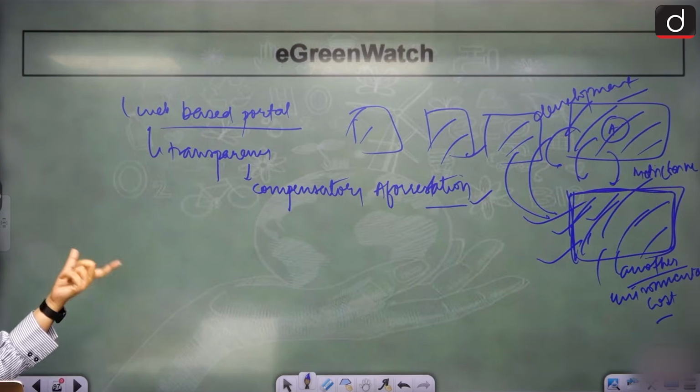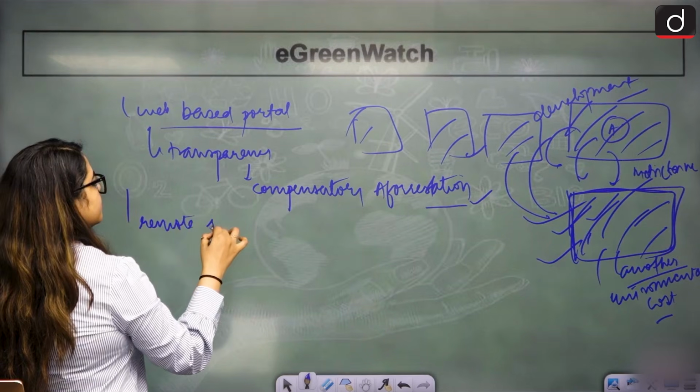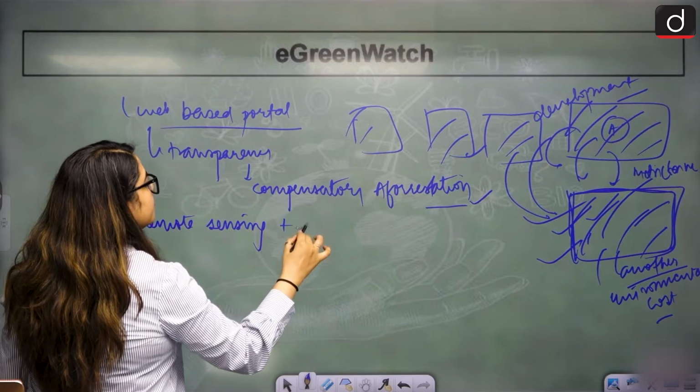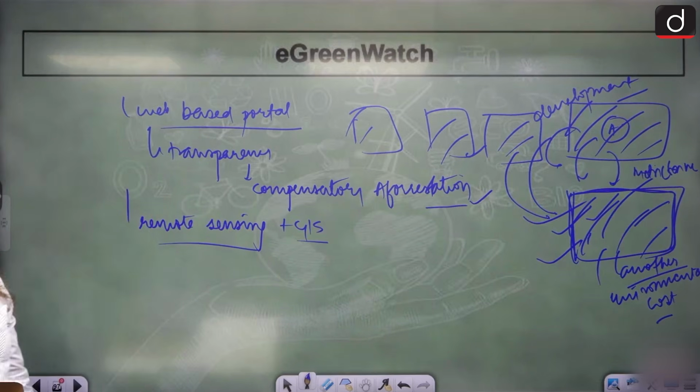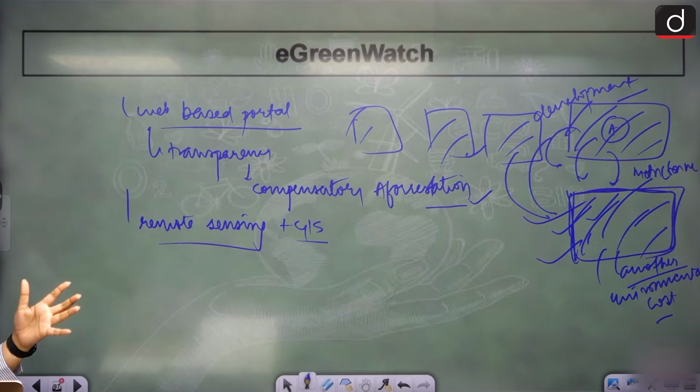eGreen Watch will use remote sensing and GIS. Through remote sensing plus GIS, technology will be used to monitor the new plantations.